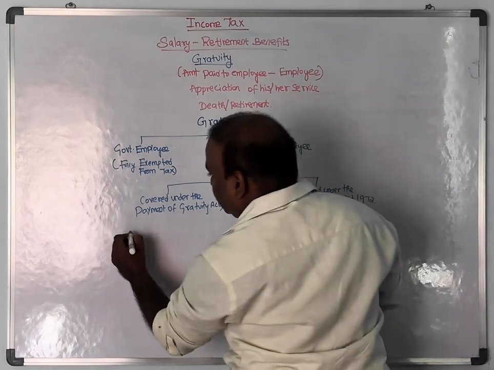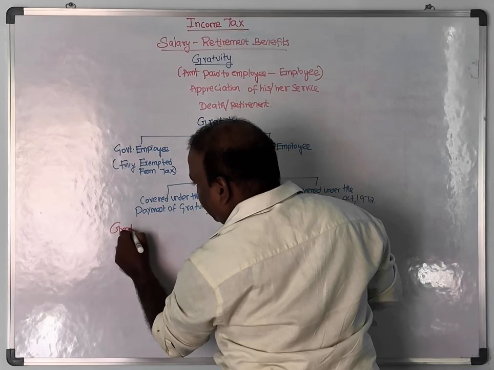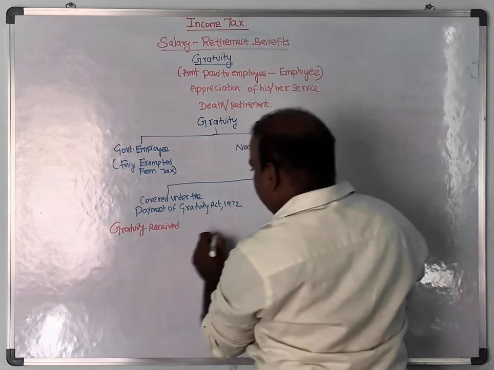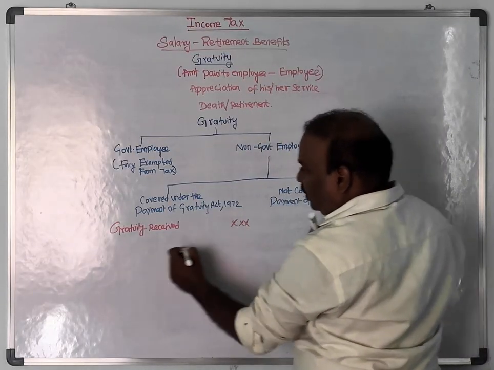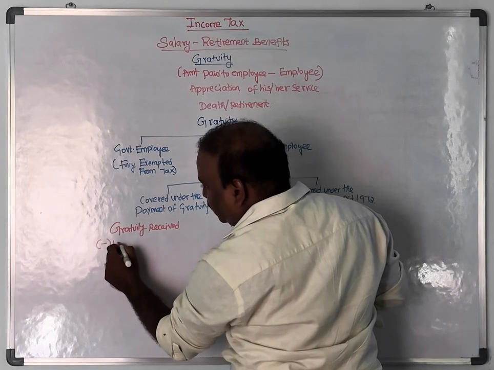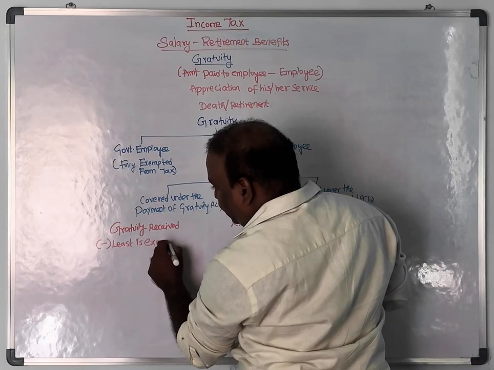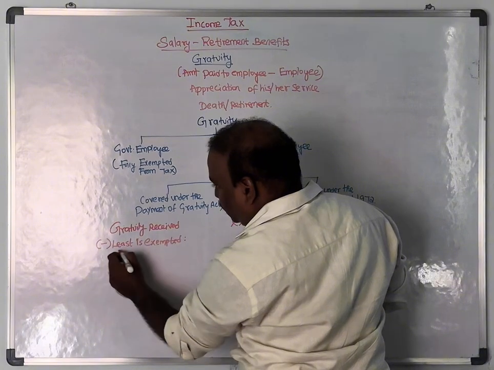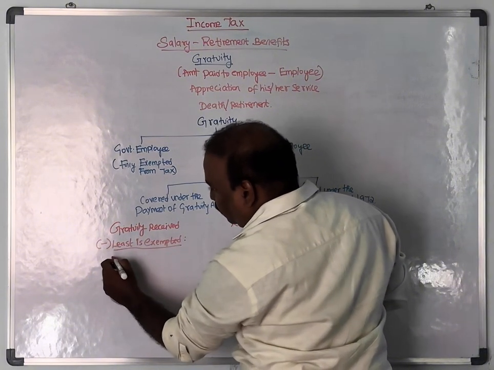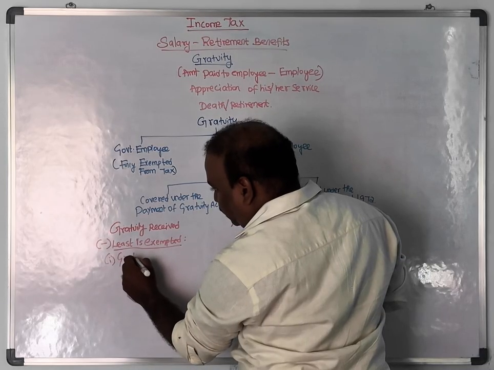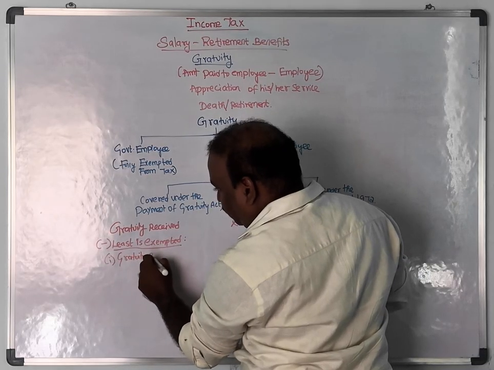The first provision is, first of all we have to write like this: gratuity received less least is exempted. Least is nothing but the smallest amount. We have three provisions. The first is, again the same thing will come, gratuity received.